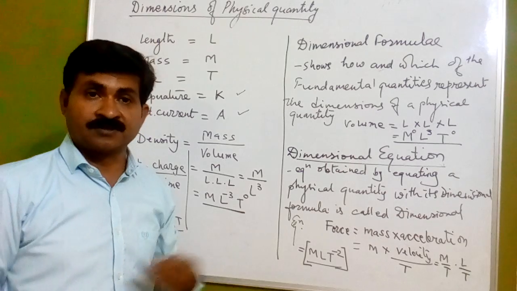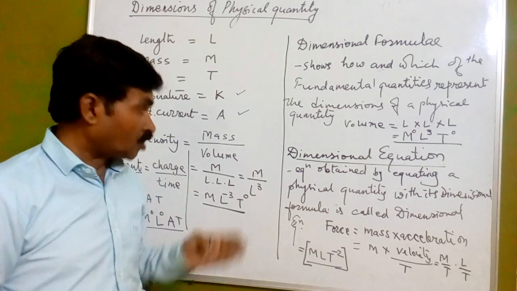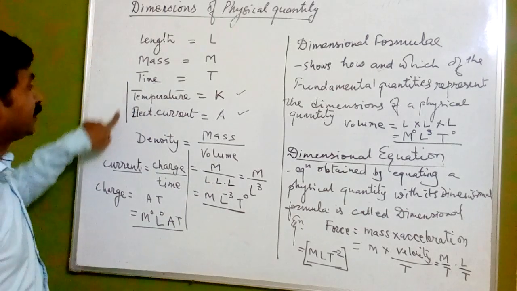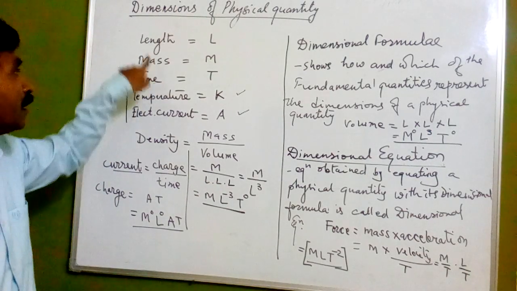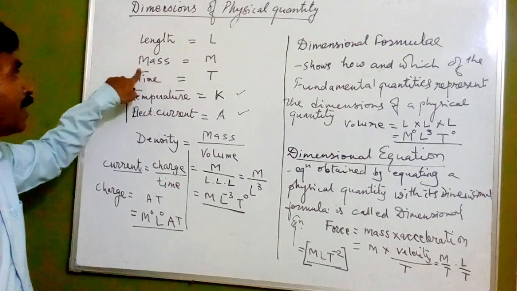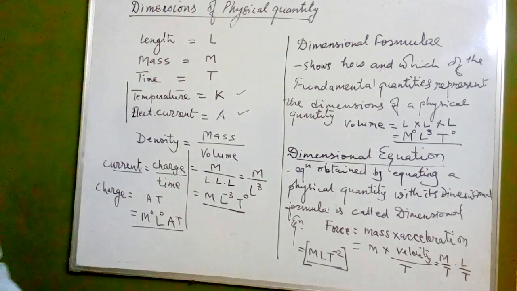You have to represent it in dimensional formula. How? For that we need these dimensions. L is representing length, M is representing mass, T is representing time, then temperature, electric current, and so on.